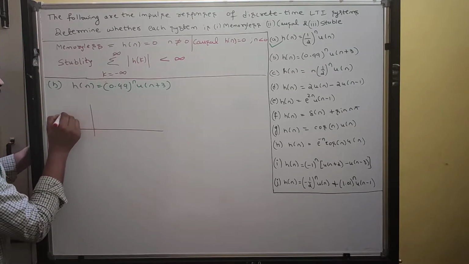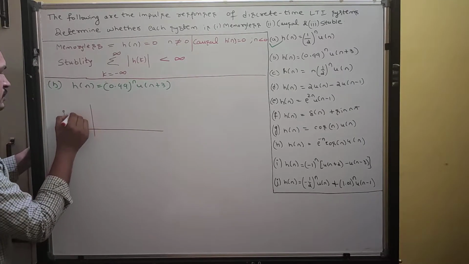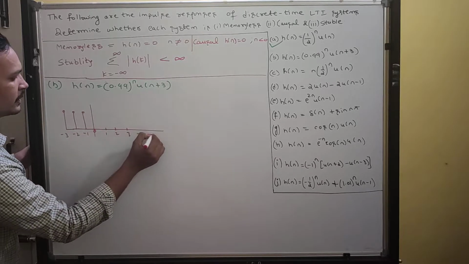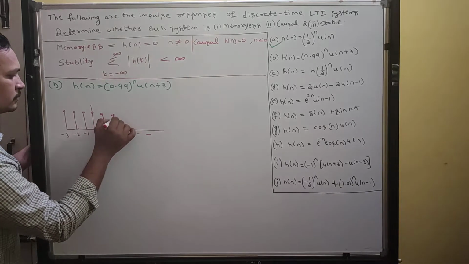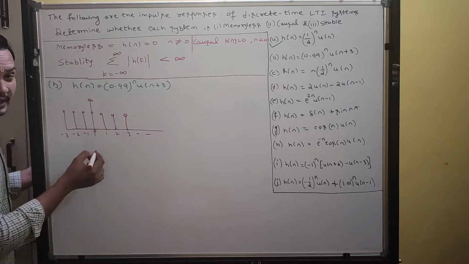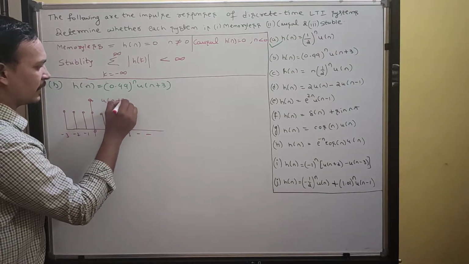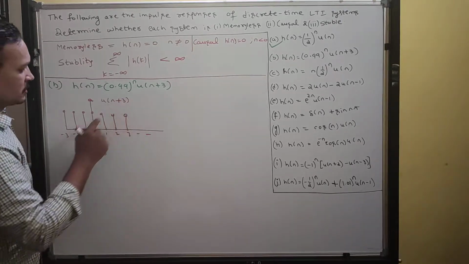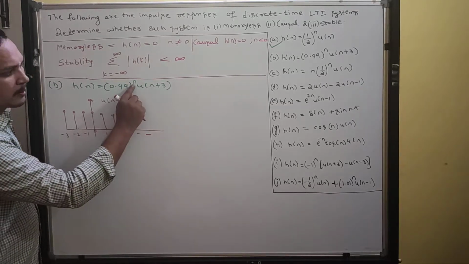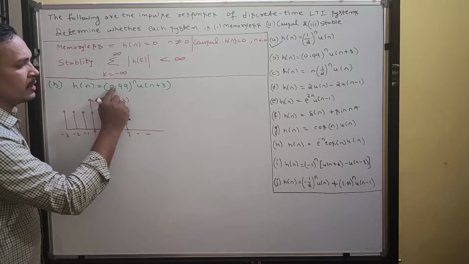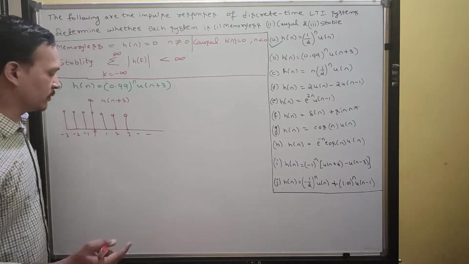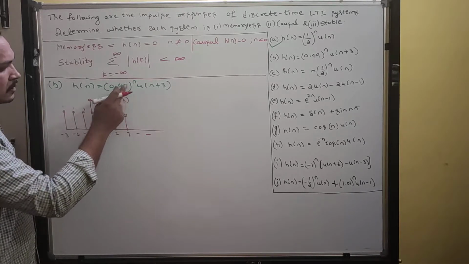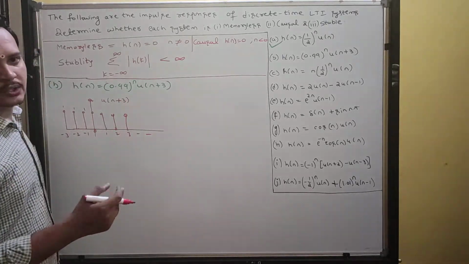So the waveform starts from minus 3 onwards: minus 3, minus 2, minus 1, 0, 1, 2, 3, and it goes till infinity. What I sketched is only u of n plus 3. But put n equal to minus 3 here: 0.99 to the power of minus 3. You will get some value, and that value is multiplied by 1. That waveform I am not going to draw, and it's of no use also.